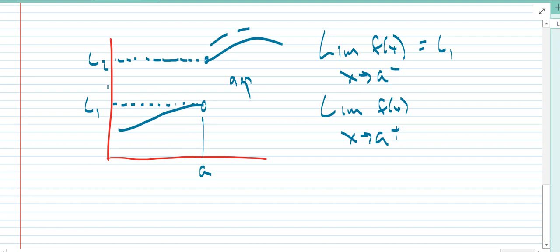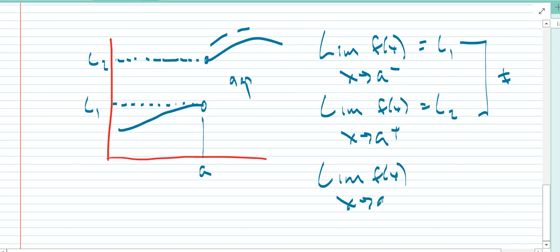It's a completely different function value. The function value that it's approaching is completely different, L2. So these limits are different. They are not equal. And therefore, the limit does not exist. The limit of the function as x approaches A does not exist.